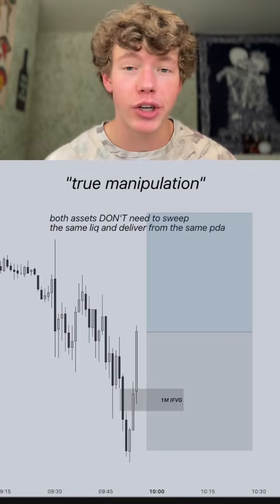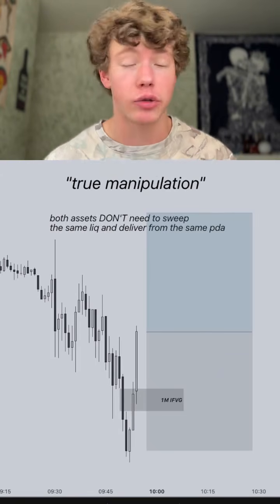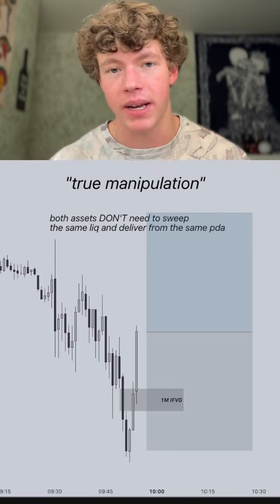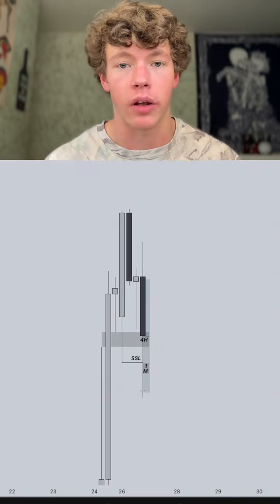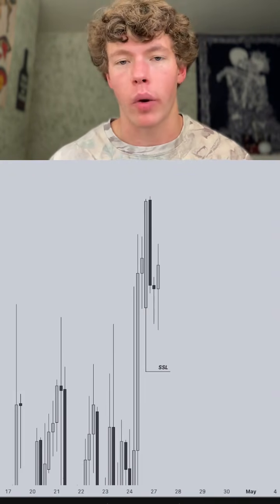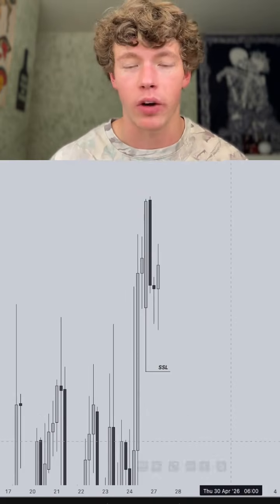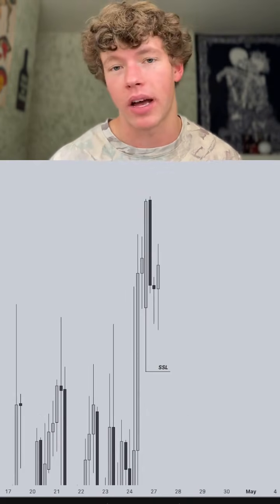With true manipulation, you need to understand that both assets do not need to sweep the same liquidity or deliver from the same PDA. Using this example, you could see that NQ has swept sell side liquidity inside of a 4-hour bullish fair value gap. But looking at ES, we don't even have a 4-hour bullish fair value gap and we haven't swept the sell side liquidity, therefore you would argue that ES does not have a reason to distribute.